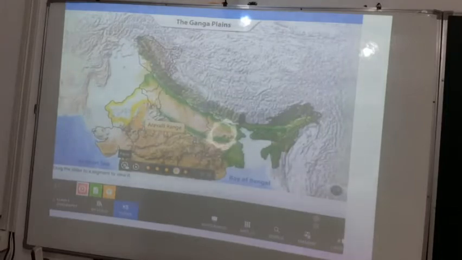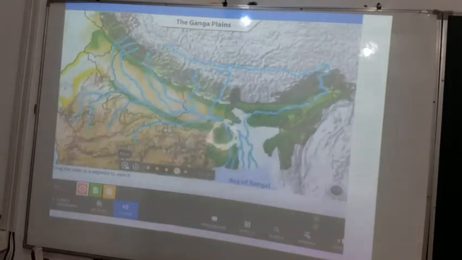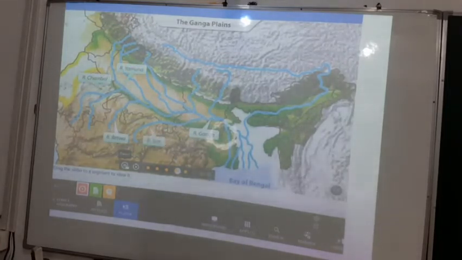To the east of the Aravallis, mainly in the states of Uttar Pradesh and Bihar, lie the Ganga plains. The Ganga plains are formed by the sediments of river Ganga and its right bank tributaries, namely the Yamuna, Chambal, Betwa and Son. Its left bank tributaries are Gomti, Ghagra, Gandak and Kosi.